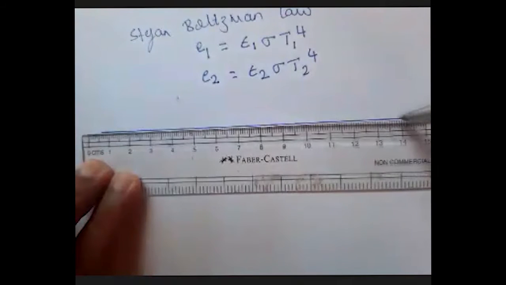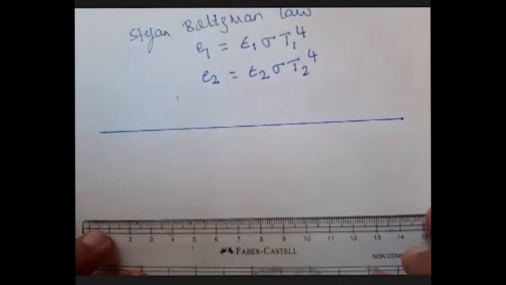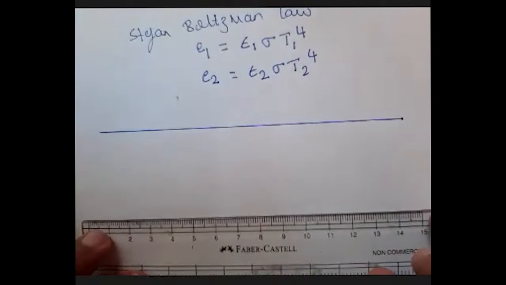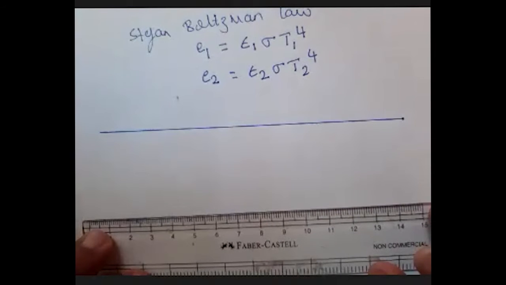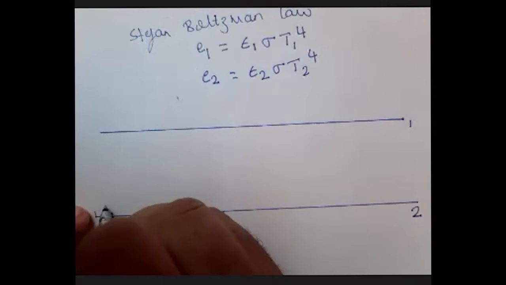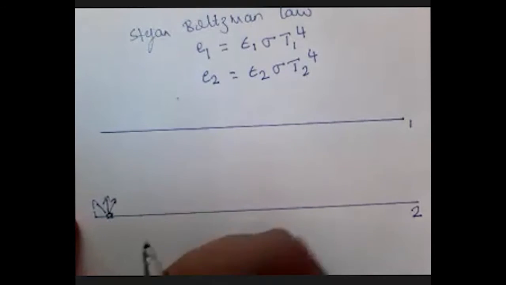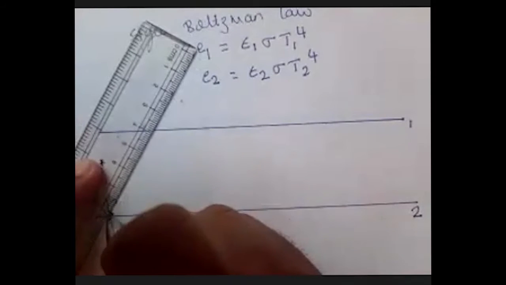Again, I'm going to consider the two parallel surfaces. One small element of surface 2, where the radiation is coming out in the hemispherical direction. Just for my analysis, I'm going to consider only one ray coming out of this surface.